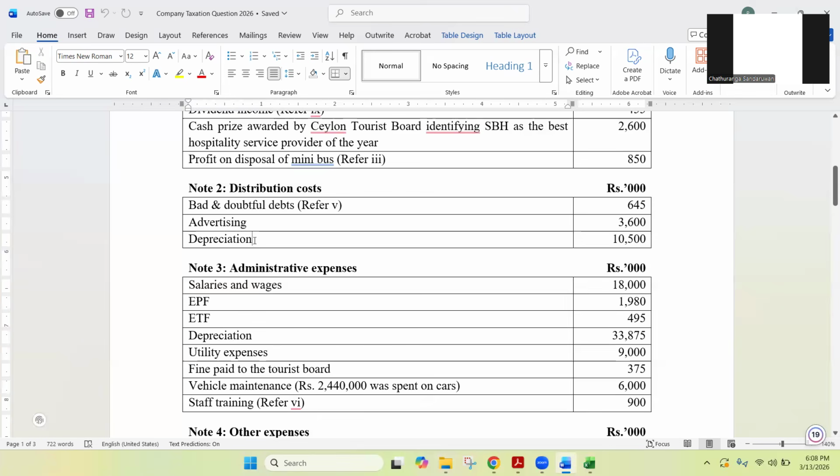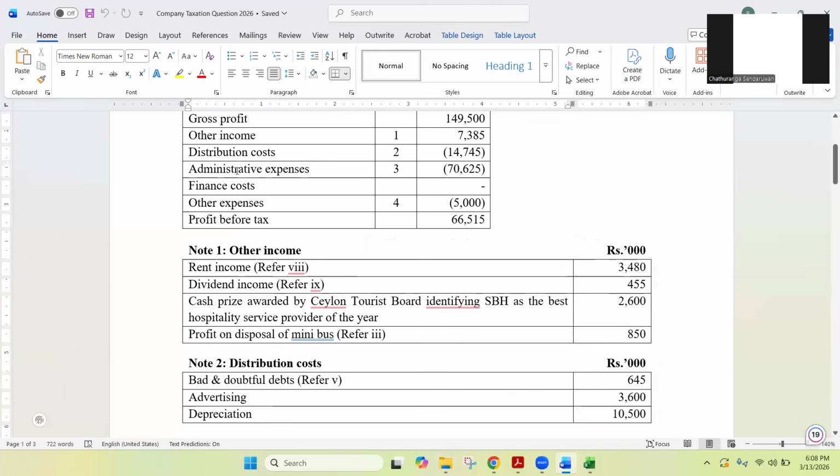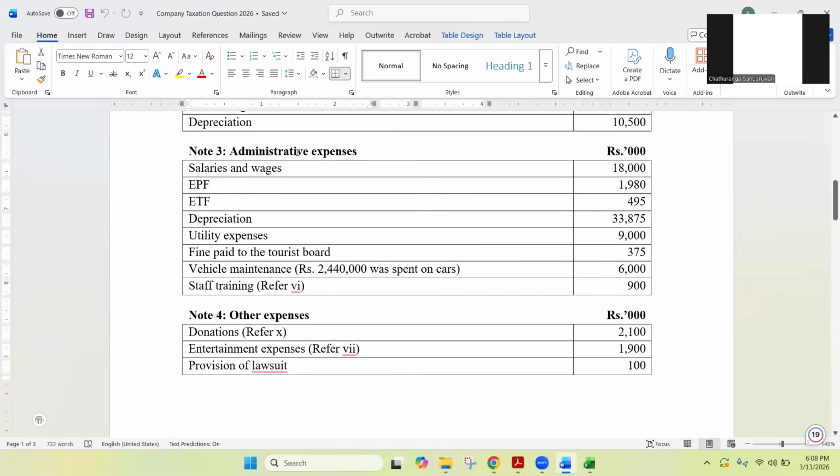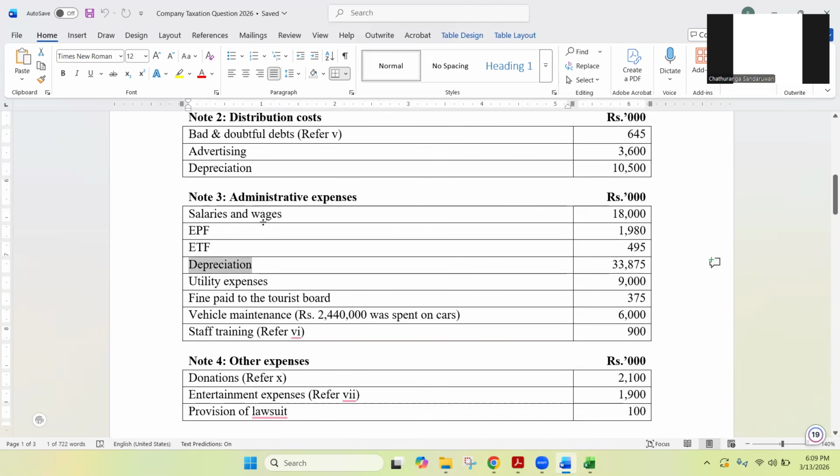And then that is about note number 2. And then you have note number 3, admin expenses. So administrative expenses, you have salaries and wages paid, EPF, ETF. Again, you have depreciation. Now, as per the explanation I gave you when it comes to distribution, admin also, this depreciation is what? Depreciation expense, accounting depreciation related to administrative PPEs, like administration purpose PPEs.